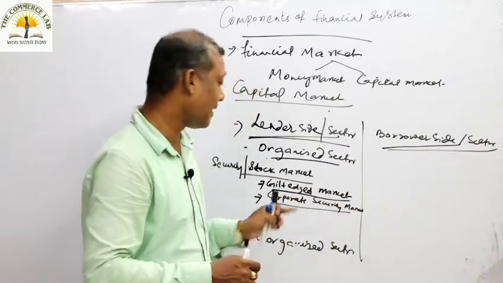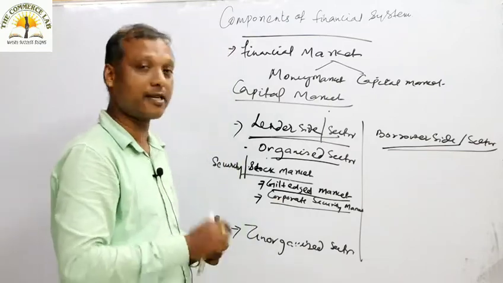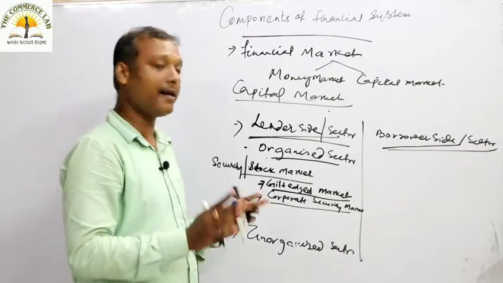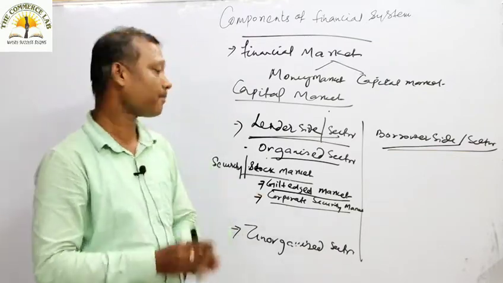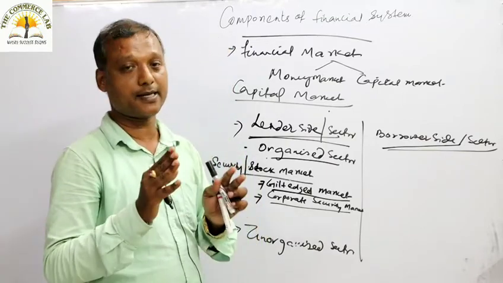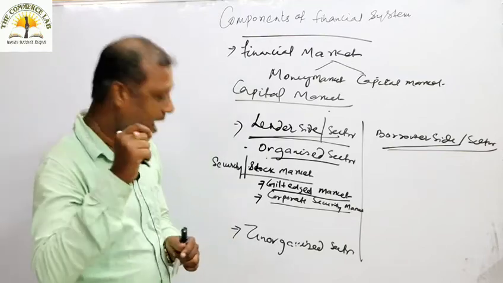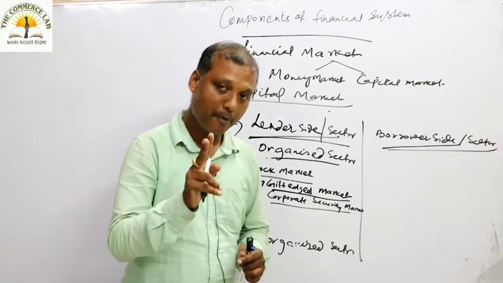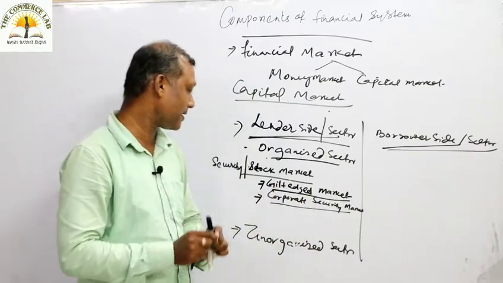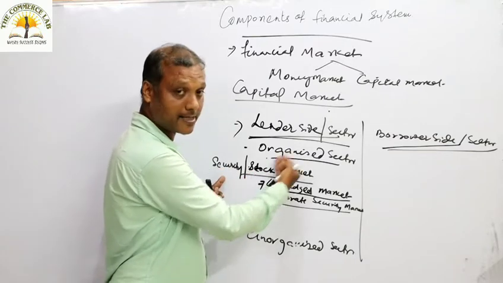What is that? Gilt-edged market. Gilt-edged security market is a market which consists of government and semi-government organizations. Remember one thing: in those markets, the value of the security almost remains stable. I have told 2 points about the gilt-edged security market. Security market is a part of the organized sector.